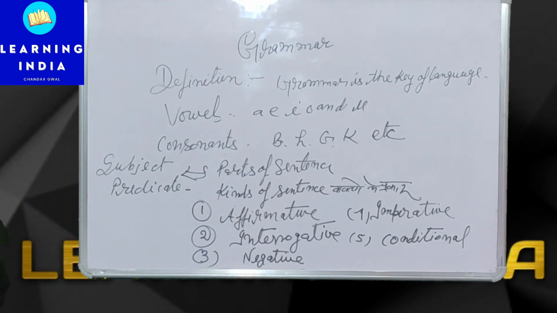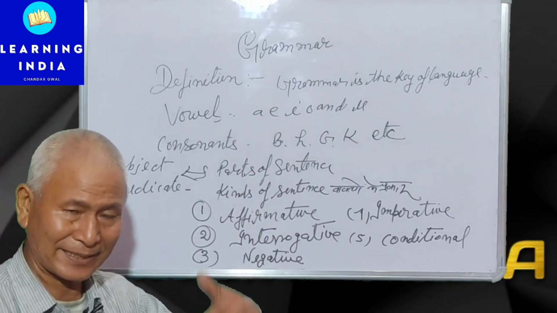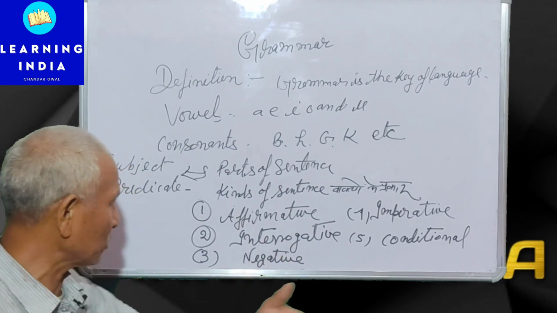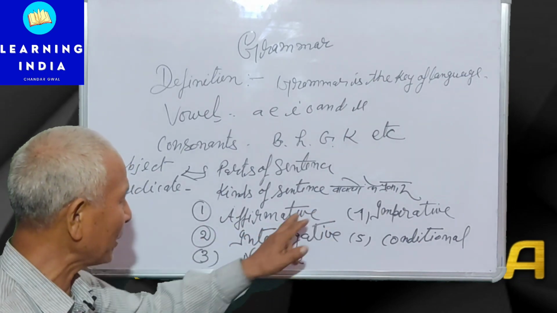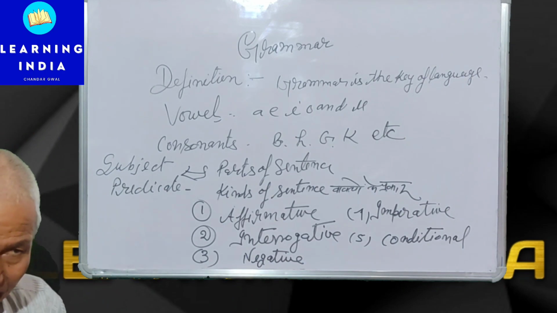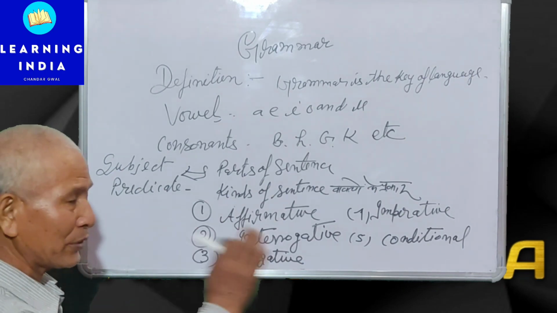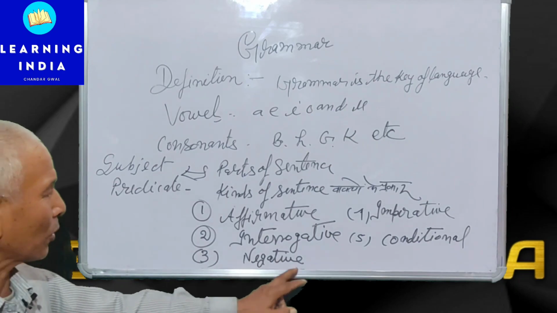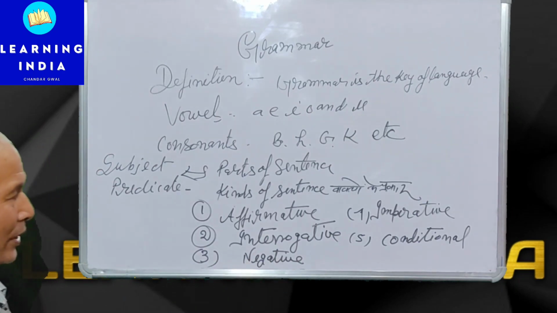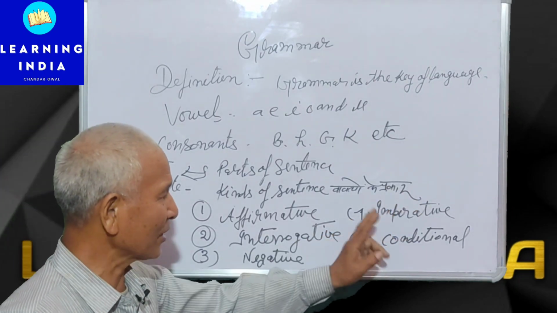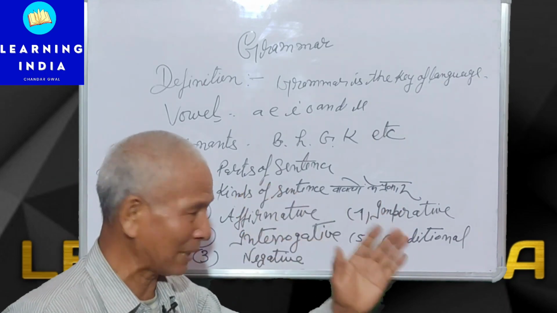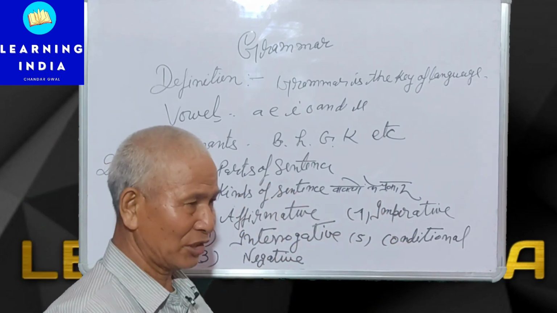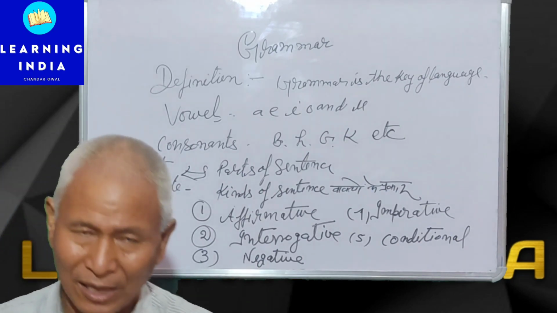Suppose you want to change a sentence from affirmative. For example, I am going, that is the simple sentence. Interrogative: am I going? Negative: I am not going. Please go there, come here, this is the imperative sentence. Conditional: if you come to my house, I will help you.